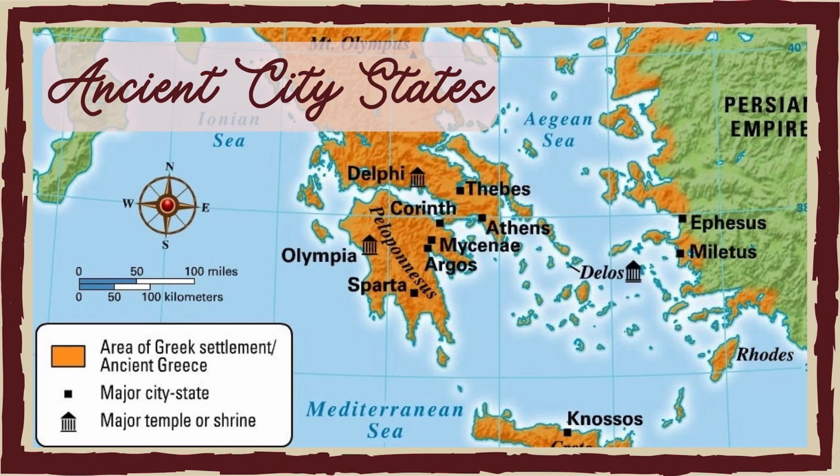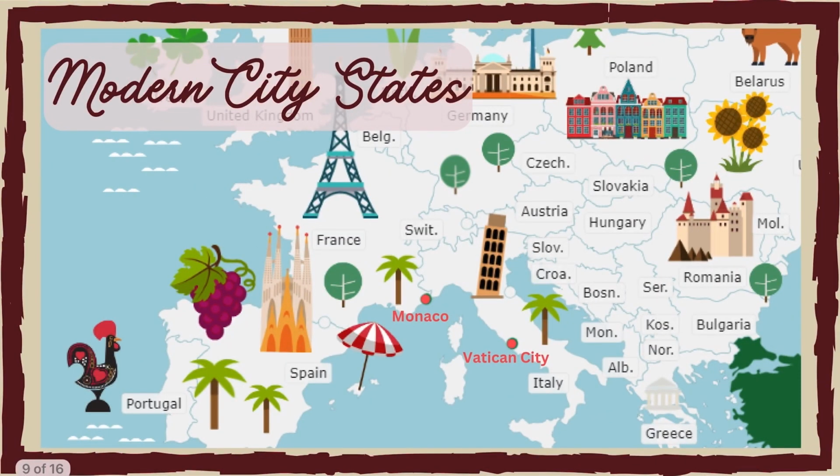As I told you, there are modern city-states even today. And if you can see this modern map, countries surrounding the Mediterranean Sea, you can see this is Italy, and here is France. In Italy, there is Vatican City, which is a modern city-state, we may call it. And in France, there is Monaco. So these two are modern city-states. And one more is Singapore, which is in Southeast Asia. It is not shown here. So these city-states are small in size and they are dependent on trade and tourism.